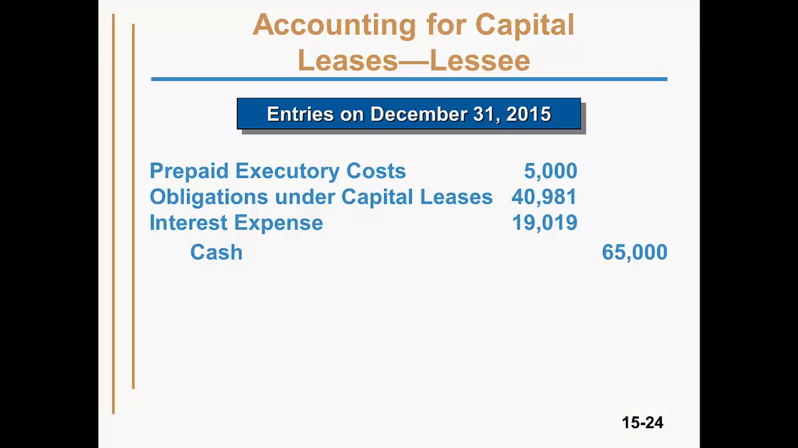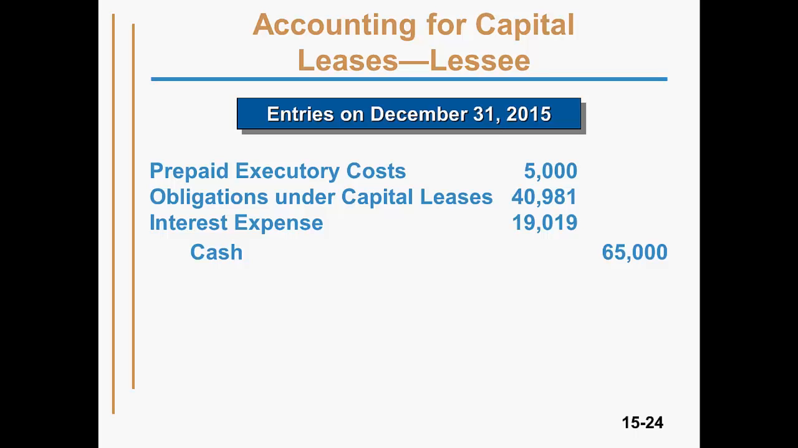Here's the journal entry. We debit prepaid executory costs. Remember that in the first entry, at the beginning of the year, we paid the $5,000 executory cost for 2015 up front and recorded a debit to lease expense of $5,000. So that $5,000 expense is being accounted for already in the 2015 income statement. Here we're accounting for the executory costs of 2016. Since 2016 hasn't happened yet, we record it as a prepaid asset. In 2016, we'll just credit that account and debit lease expense.